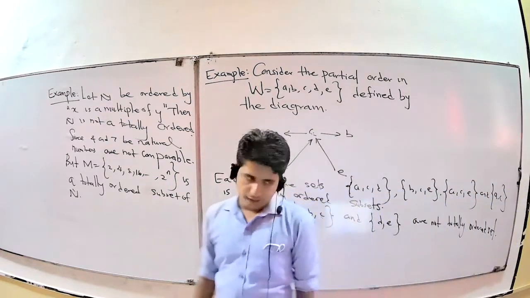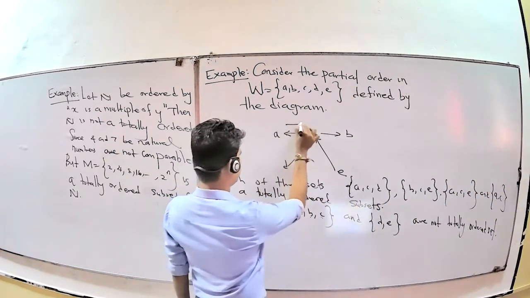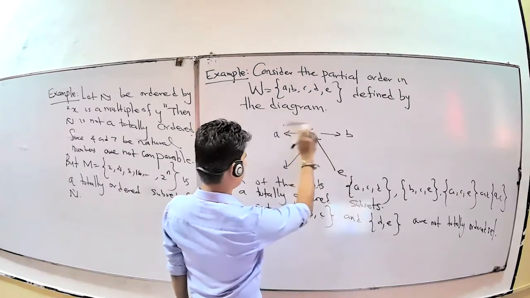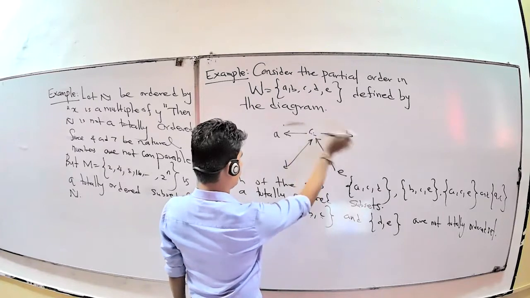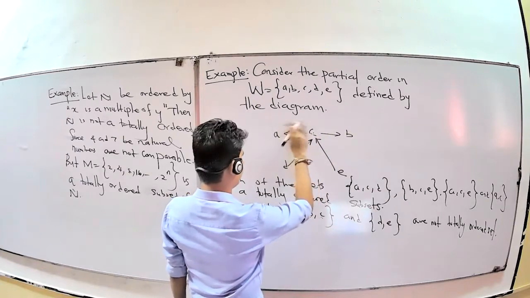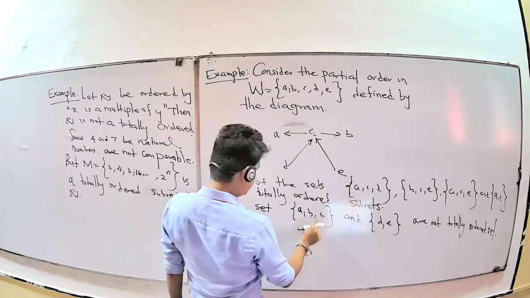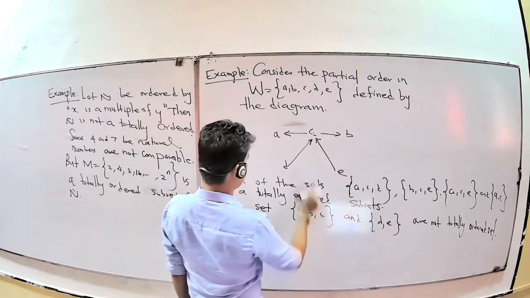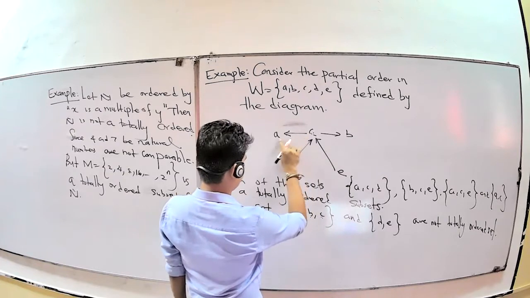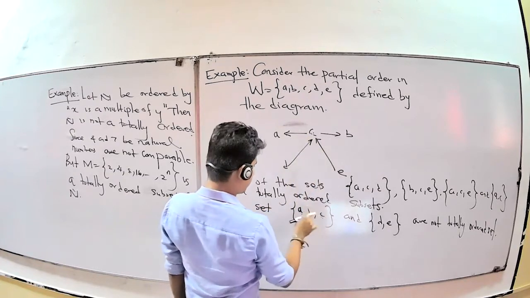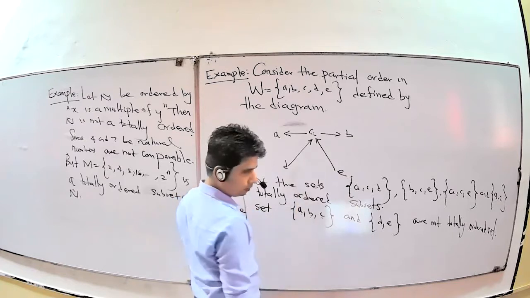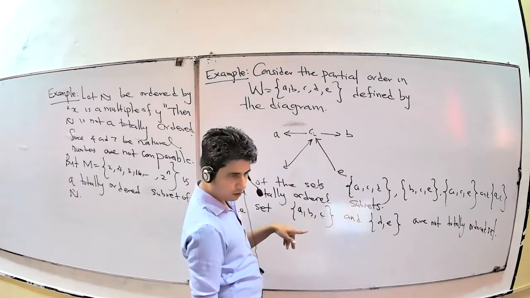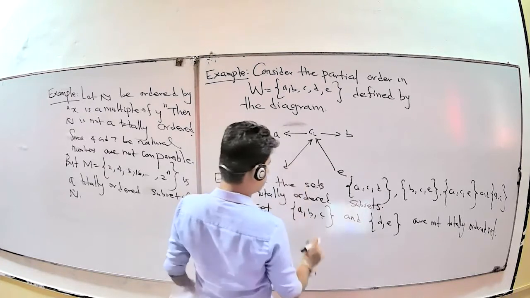In this direction, maybe like this, then A comma B are comparable. But in the opposite direction, they are not comparable. AC comparable for this one, and CB also comparable, but AB not comparable. Therefore, it's not a totally ordered set.